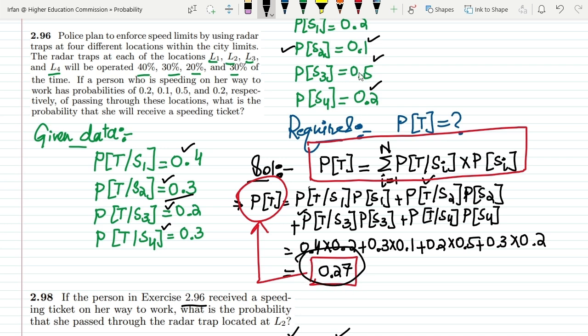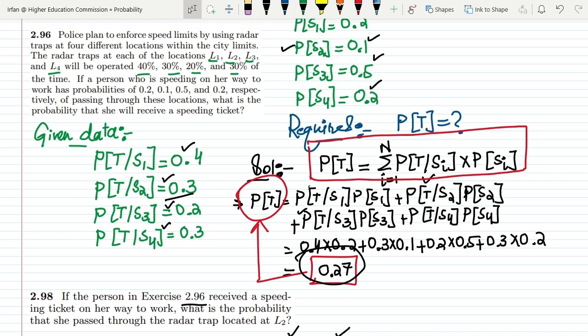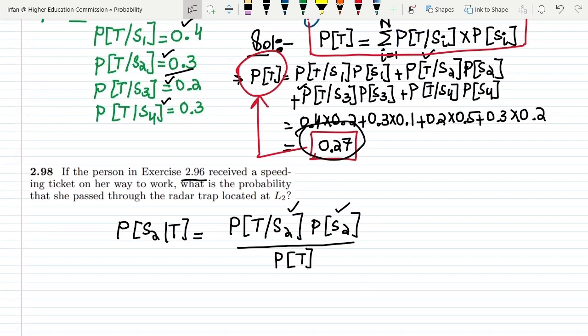So let me write all these values here. The probability of trapping at S2 is 0.3, multiplying it with the probability at S2, which is 0.1, and dividing it over the probability of trapping, that is 0.27.